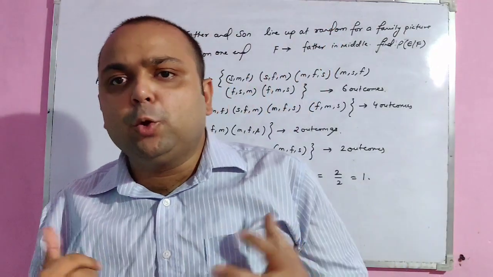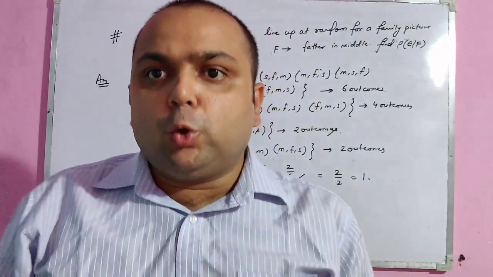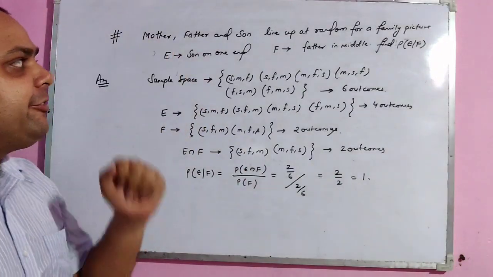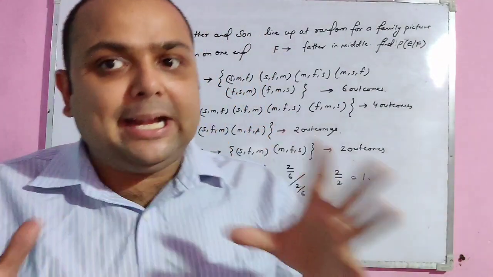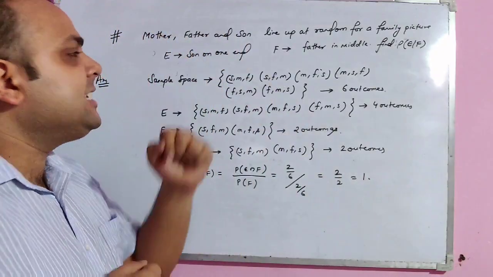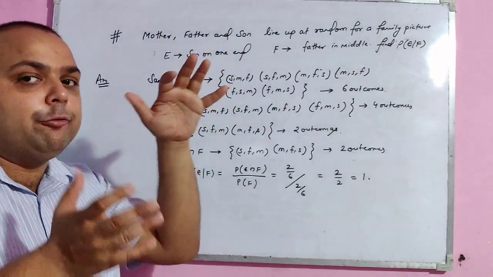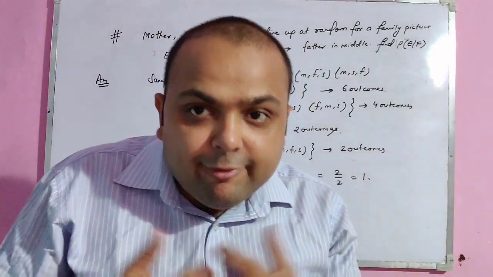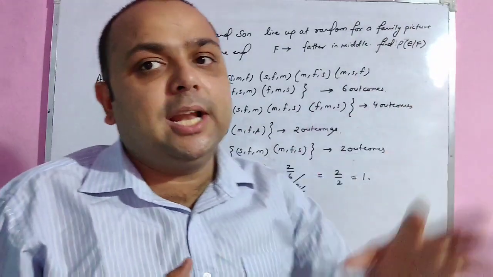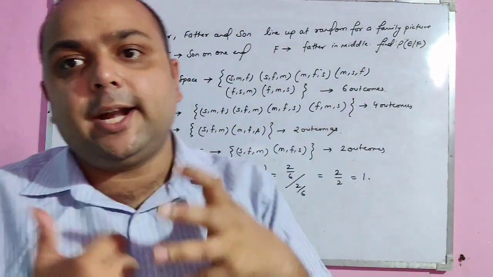Now we'll see a very interesting question related to conditional probability. The question is, mother, father and son line up randomly for a family picture. E is the event that the son will be on one end, F is the event that the father is in the middle, and we have to calculate E conditional F. This is a question from your NCERT book.